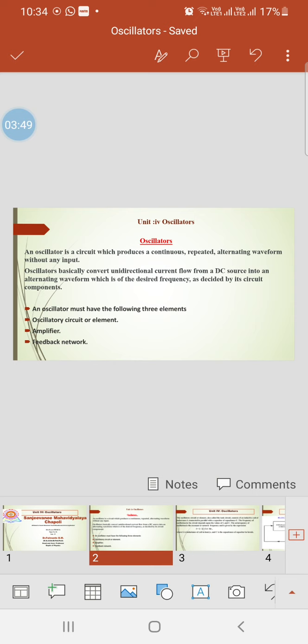And the third element is nothing but the feedback network. A feedback network is also required for an oscillator. And remember, generally for oscillators, positive feedback is provided. There are two types of feedback, negative feedback and positive feedback. How positive feedback is given with the help of the feedback network, these concepts we will discuss in the next lecture in detail.